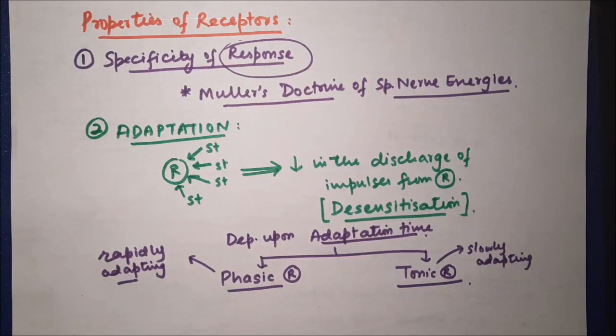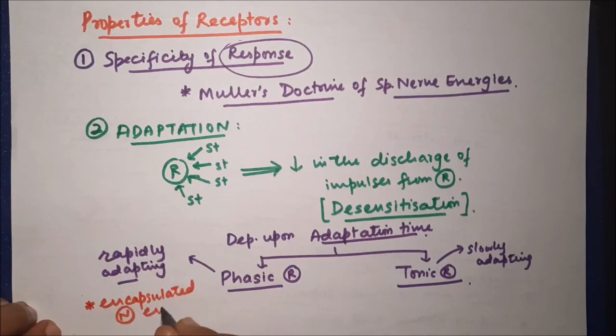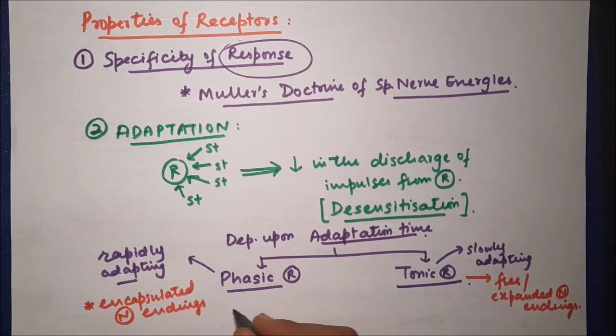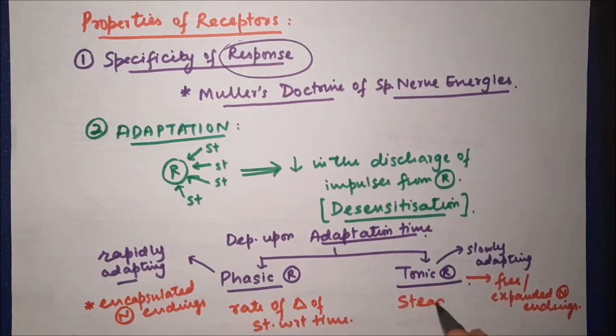Phasic receptors, anatomically, are encapsulated nerve endings, whereas tonic receptors are free or expanded nerve endings. Phasic receptors can determine the rate of change of stimulus with respect to time, and tonic receptors can only detect a steady stimulus.